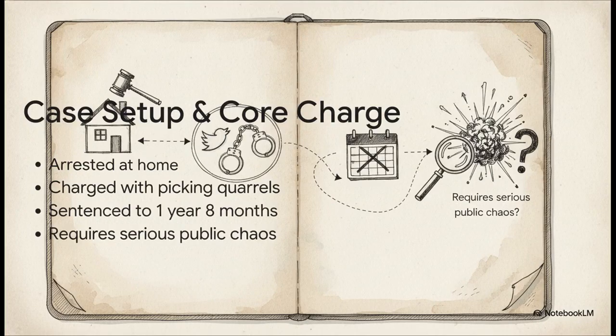Picture this. According to the case documents, Dr. Chen is arrested at his home simply for retweeting online posts, including some from official accounts like the U.S. Embassy. For doing this, he was sentenced to 1 year and 8 months in prison. The prosecution argued that by retweeting these posts, he knowingly spread false information, which the court concluded caused severe societal disruption. But again, keep your eye on the ball here. Did a few retweets actually cause serious public chaos?